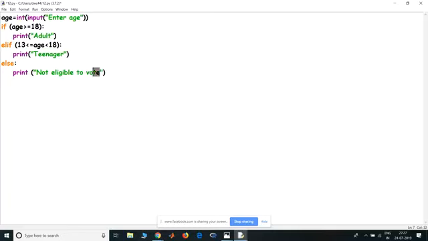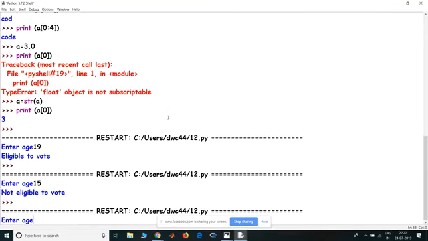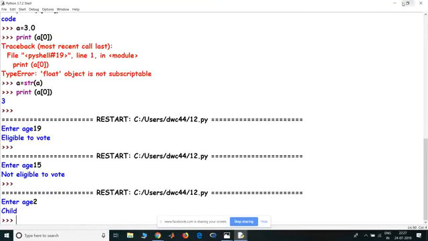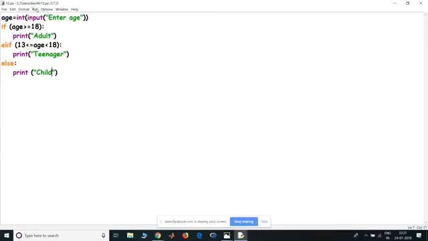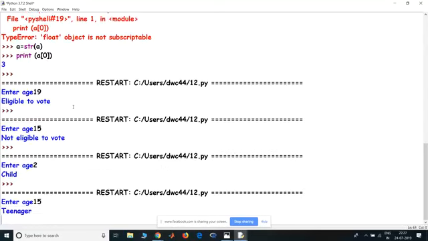And otherwise I would have asked to print child. Okay, now when I run this module, if I'm 2 years old, I'm a child. If I'm 15 years old, I'm a teenager.